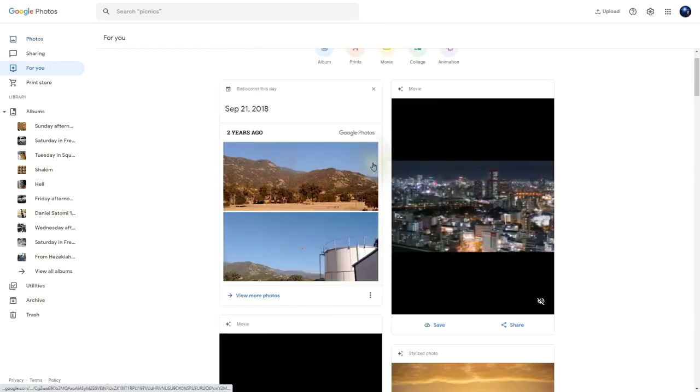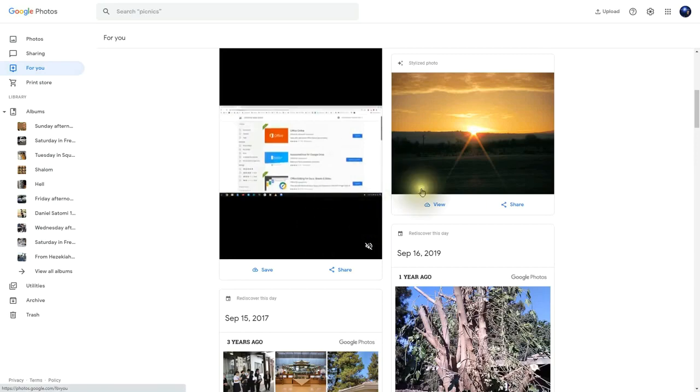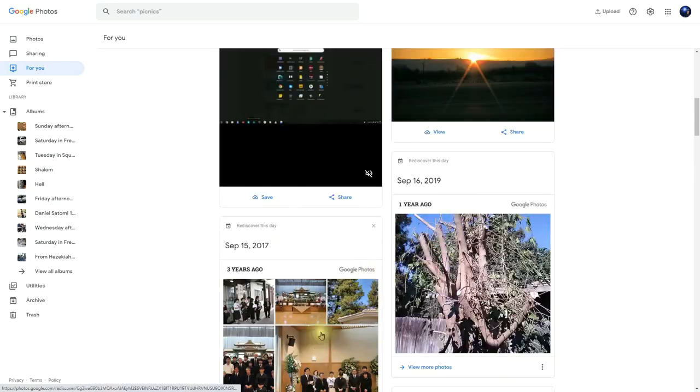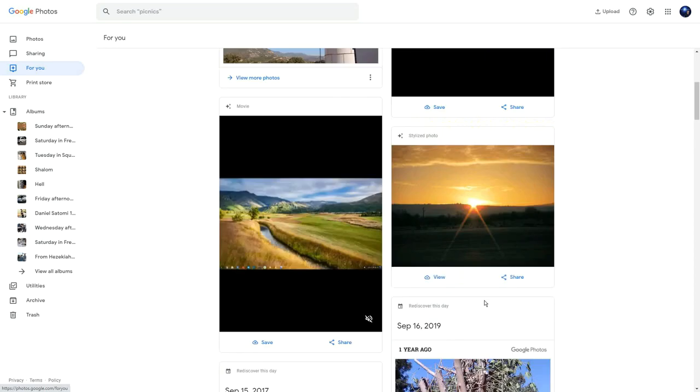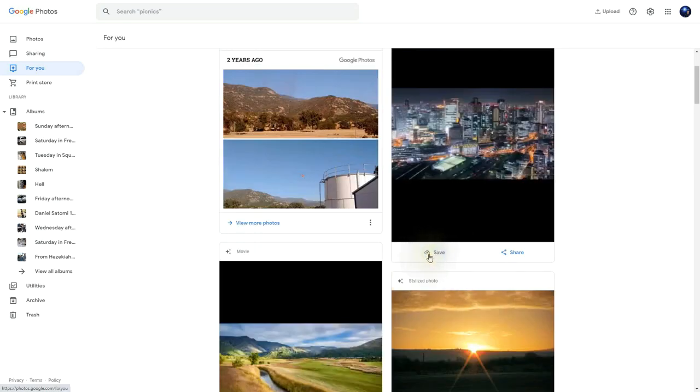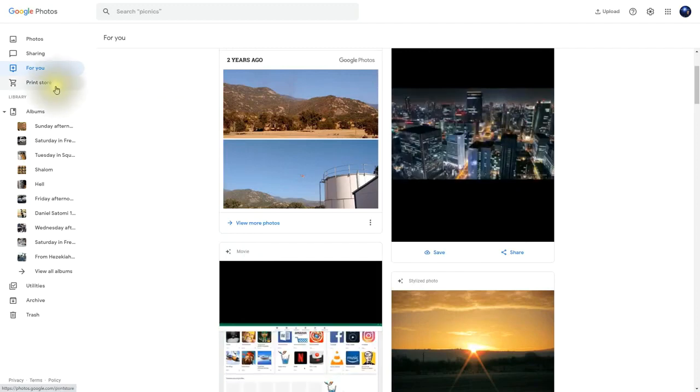The truly amazing thing is that Google Photos Artificial Intelligence creates all kinds of albums, movies, short animations, all for you, and you can just go to the For You segment and see what it's created for you. If you like it, you go ahead and click on the Save button and it'll save it to your photos.